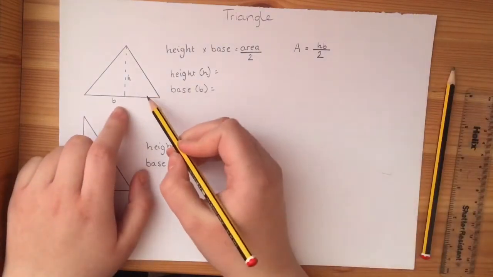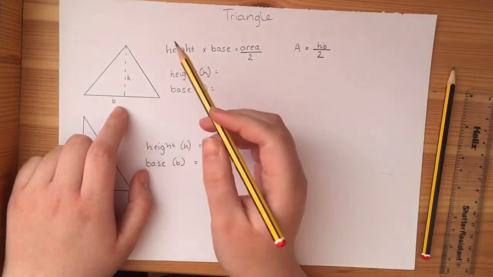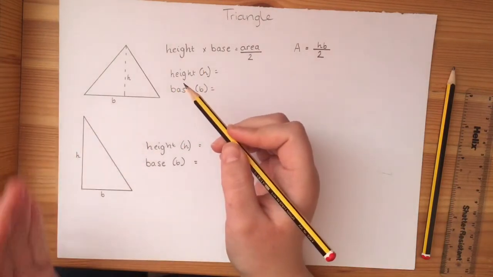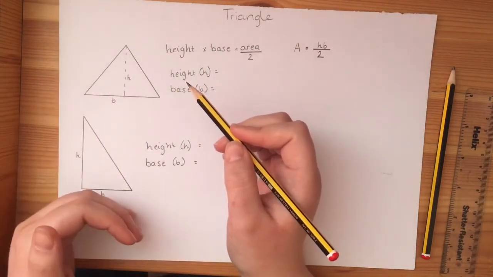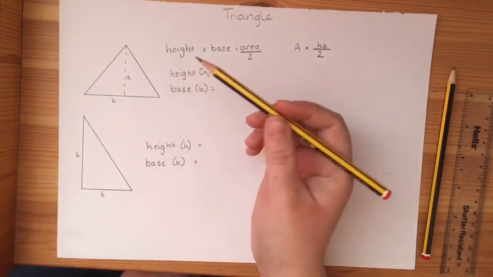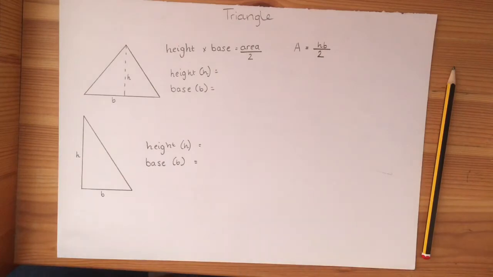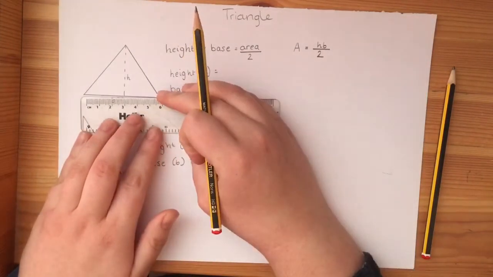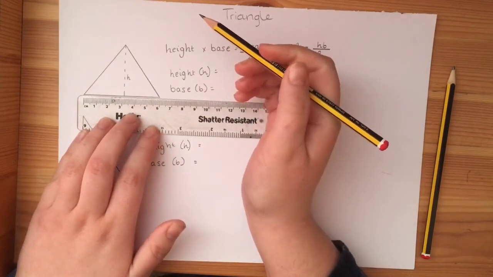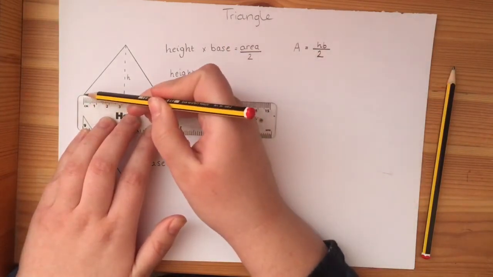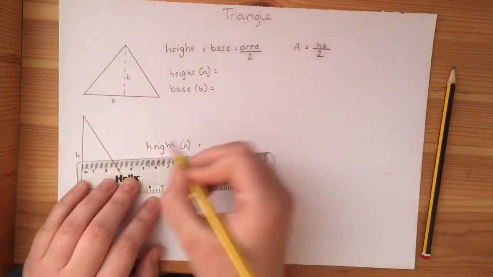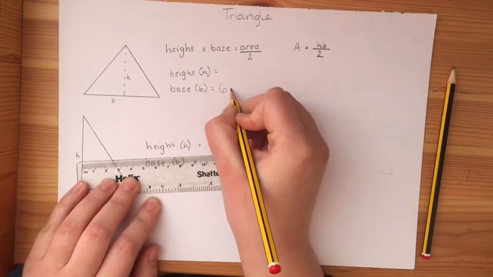So we'll start here with an irregular triangle. So this one, the sides aren't a right angle, and only 2 of them are the same size. So here I need my trusty ruler. First things first, I'm going to work out the base, as it's called when we look at a triangle. I go all the way along until I get to the point, and I see that my base is 6 centimetres.